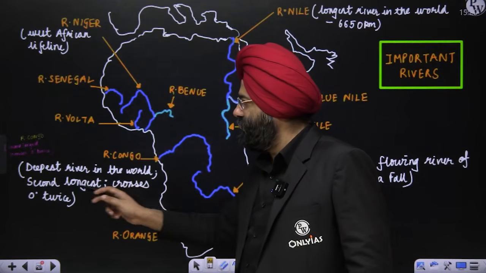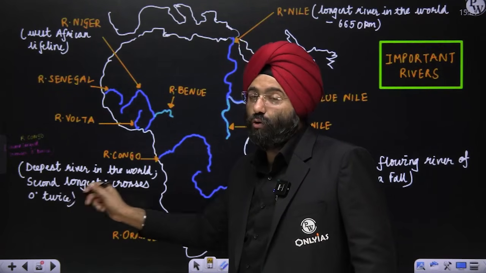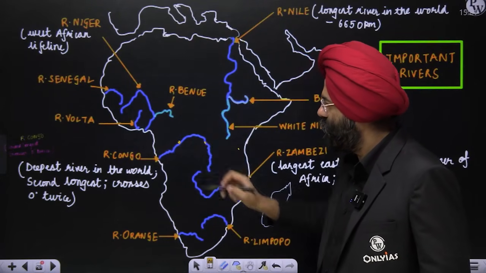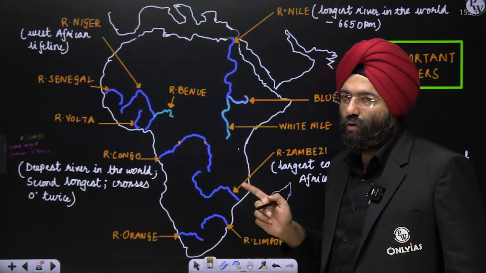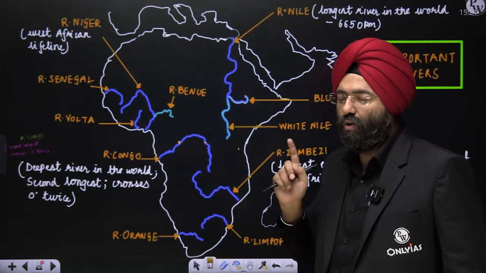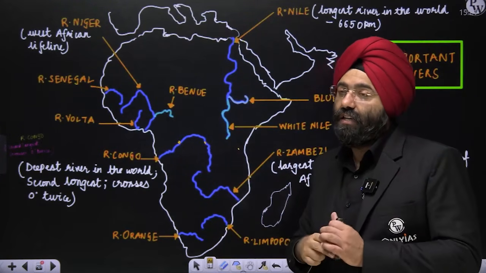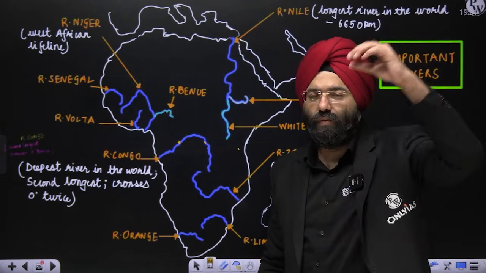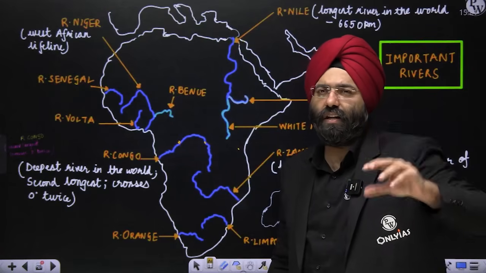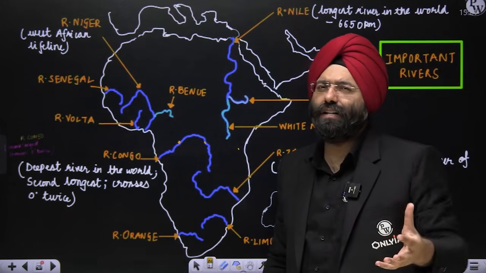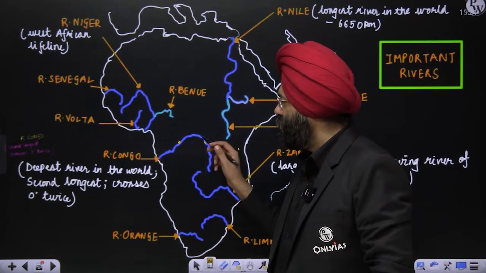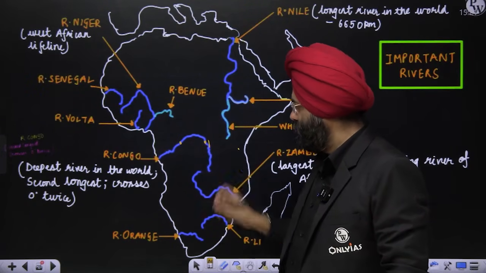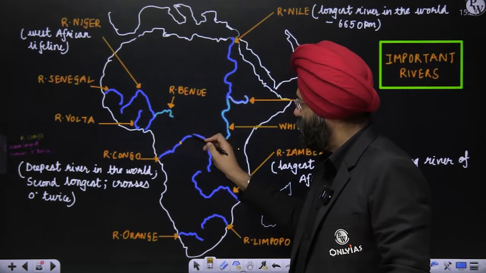And it crosses the equator twice. If you see here, it is crossing here also and here also. So there are 2 points where River Congo crosses the equator. These are those points which you should always remember because it can be asked. In the examination, if it is asked, possibly you will not be able to recollect because when they write which among the, let us say they will mention XYZ river and they say it is crossing the equator twice, you will not be able to recollect if you haven't read it. That is why River Congo crosses the equator at 2 points. See here, rising here, going here, cutting the equator here, then again cutting the equator here.